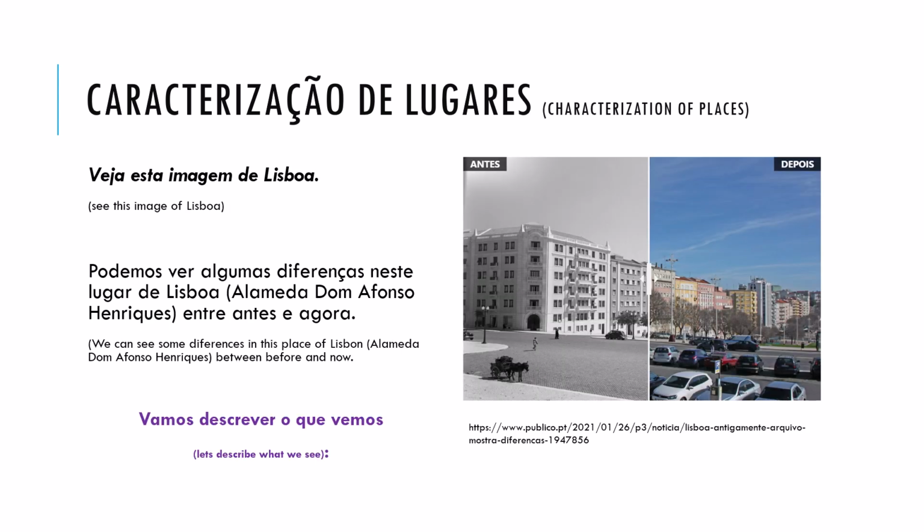See here this image of Lisbon. It is a particular place in Lisbon, and you have here that it is Alameda Dom Afonso Henriques, and what we are going to see is how we can describe the place as it was before, antes, and how we can make the description after, depois.